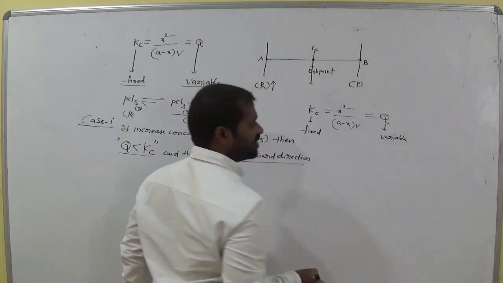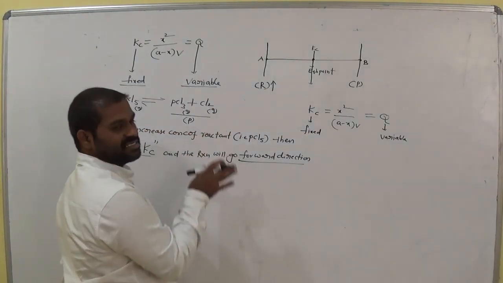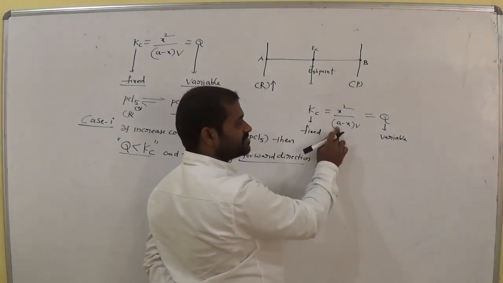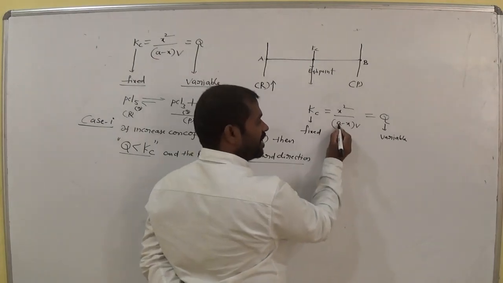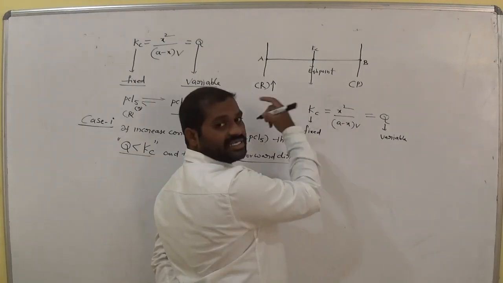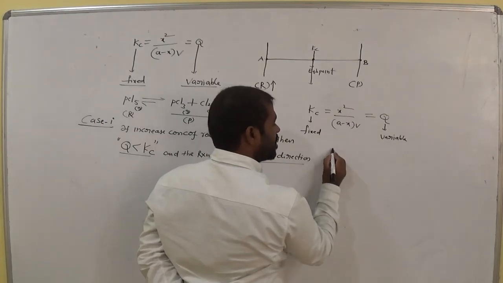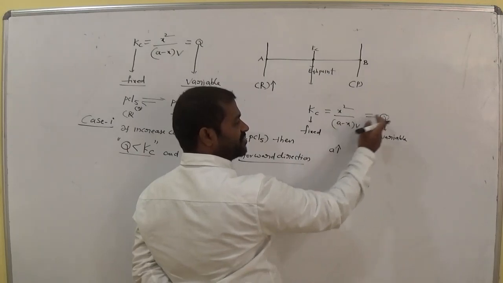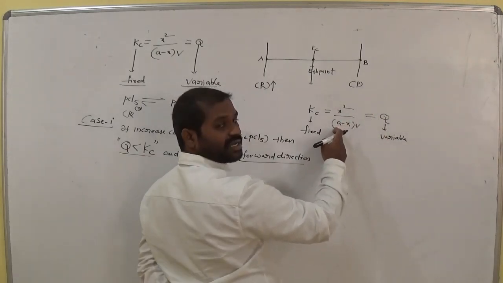Is it clear? So now we would like to change the concentration of reactants. What is the concentration of reactants? A, am I right? A means concentration of reactants, x means concentration of products, as already discussed in the given question. So if we increase the concentration of A, in which relation are they? Q is inversely proportional to A here.